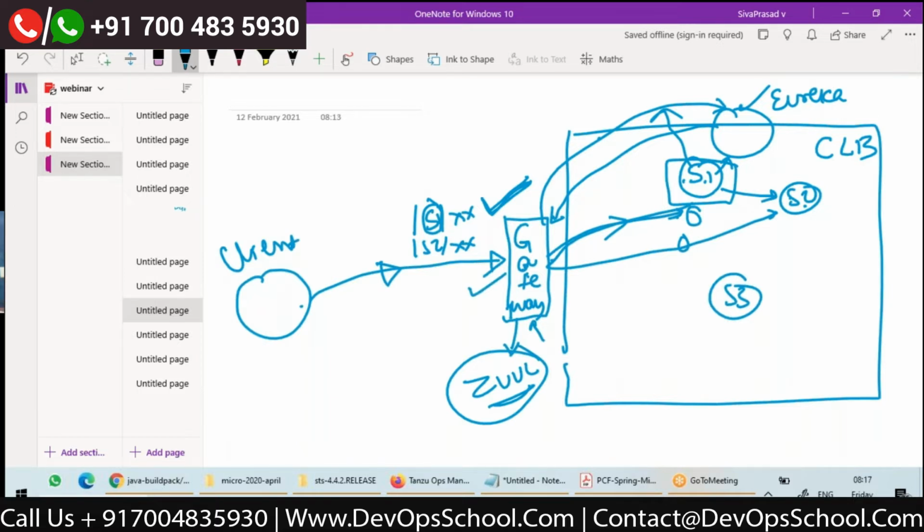So if we are implementing microservices using Spring, there's a module called Spring Cloud. Spring Cloud is an umbrella project. Actually, it's a big project with a lot of sub projects like Spring Cloud Eureka, Spring Cloud Ribbon, Spring Cloud Hystrix, Spring Cloud Zuul, Spring Cloud Config Server. So Spring Cloud is a big umbrella project under which it has a lot of other sub projects for Eureka, Ribbon, Hystrix, Config Server, Zuul, etc.